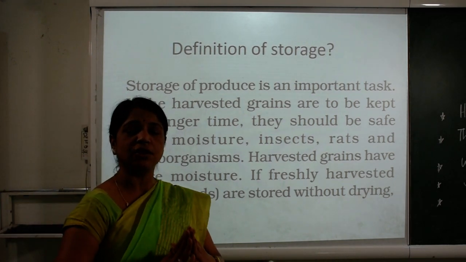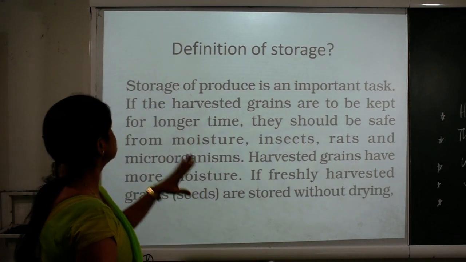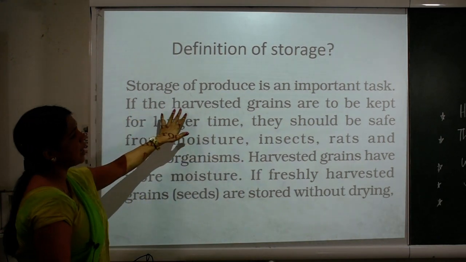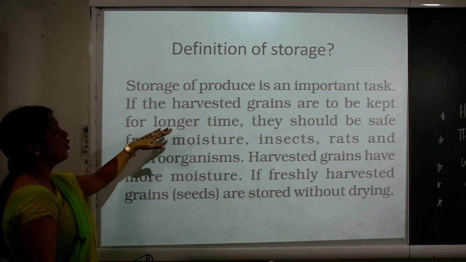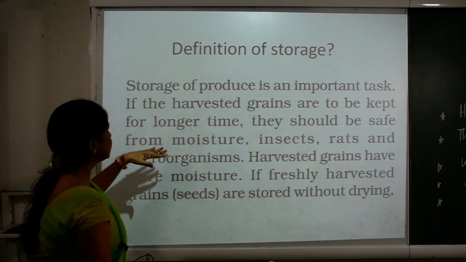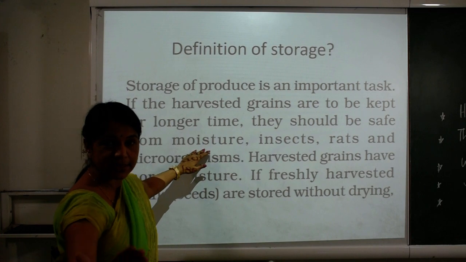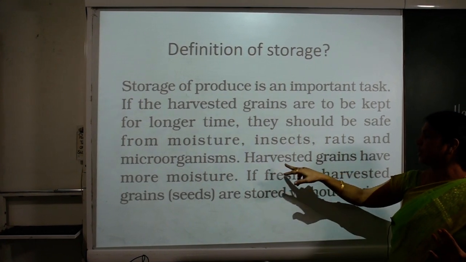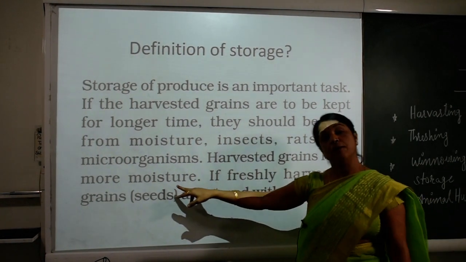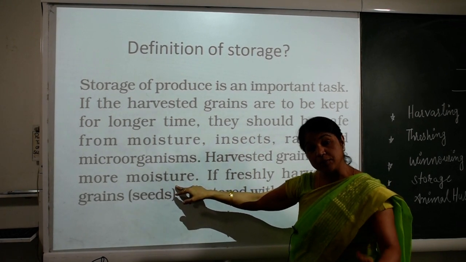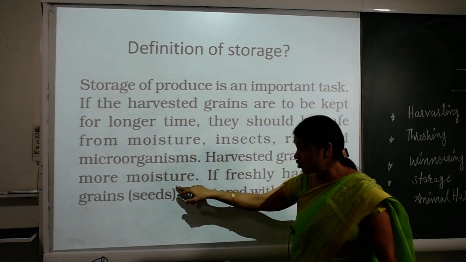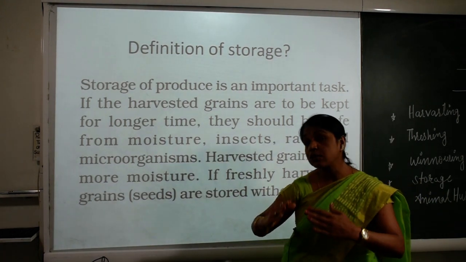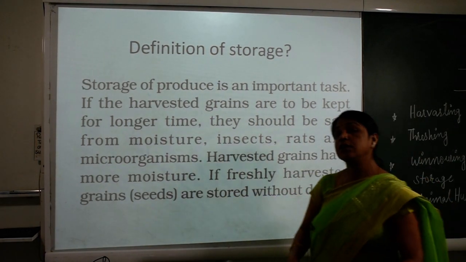So once again I want to conclude the definition of storage. Storage of produce is an important task, and if the harvested grains are to be kept for a longer time, they should be saved from moisture, insects, rats and microorganisms, as I said previously. Harvested grains have more moisture, which is the main problem. They have a lot of moisture. If freshly harvested grains, meaning the matured crop, are stored without drying,